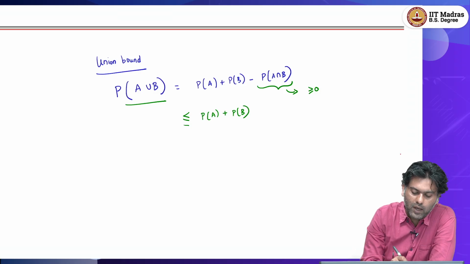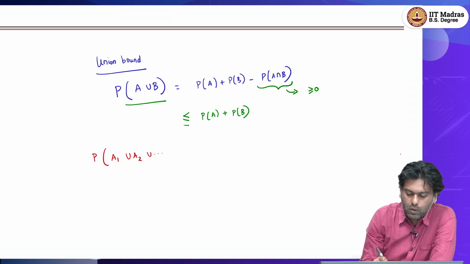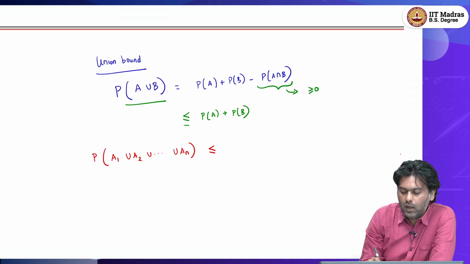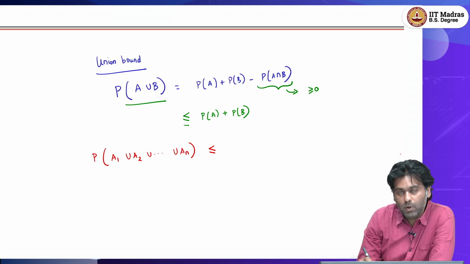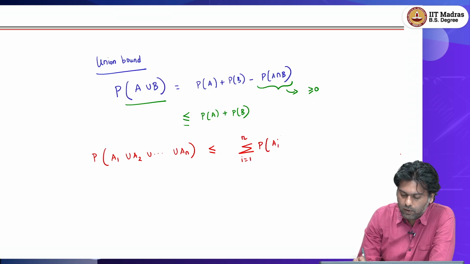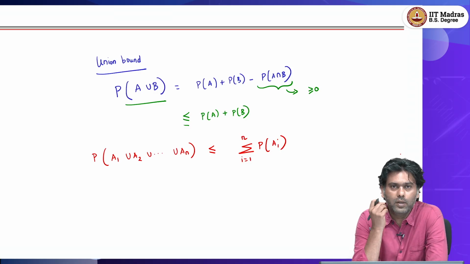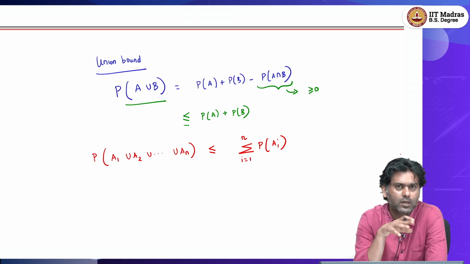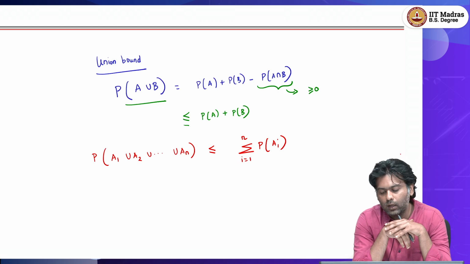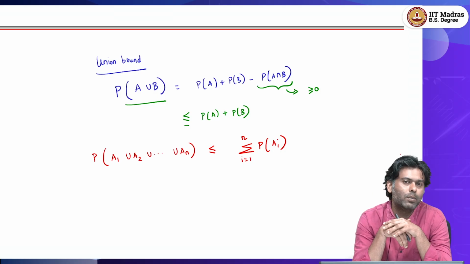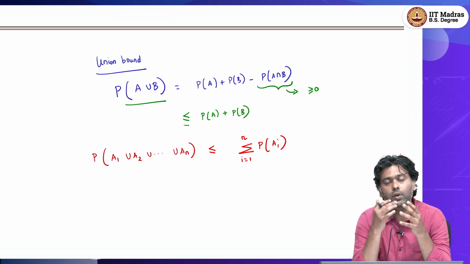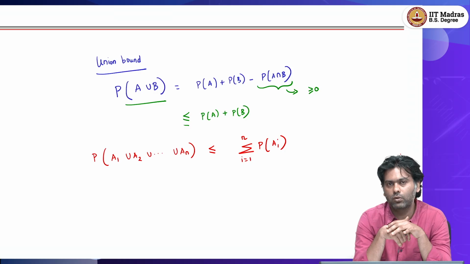So, now this also extends to multiple events. If you have multiple events A1, A2, dot dot dot, An, then I can use the same union bound to say that this probability is at most the sum over i equals 1 to n of the probability of Ai. Again, these are not exact probabilities, this is an upper bound. Often these might be loose, especially if the events that you are considering have a lot of intersection and so on. Nevertheless, this is an upper bound, and sometimes this is the best that we can do in analysis, because we do not really know the nature of these intersections, so to say.